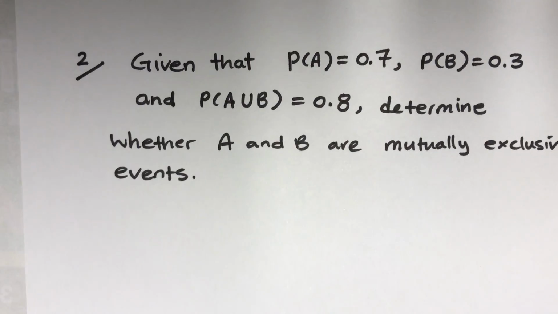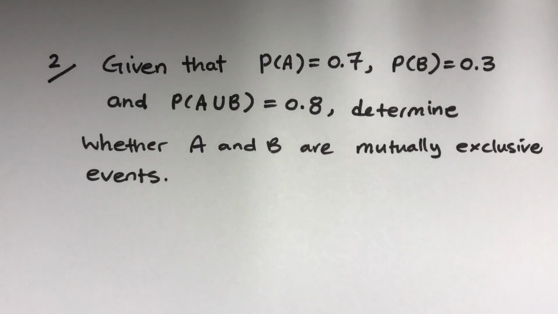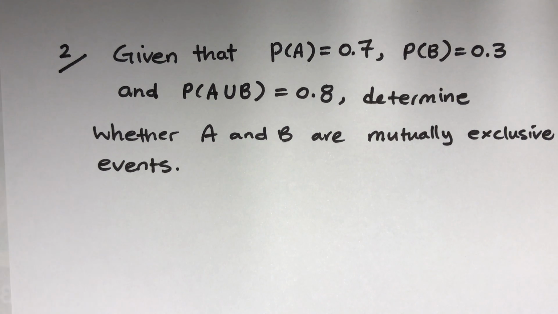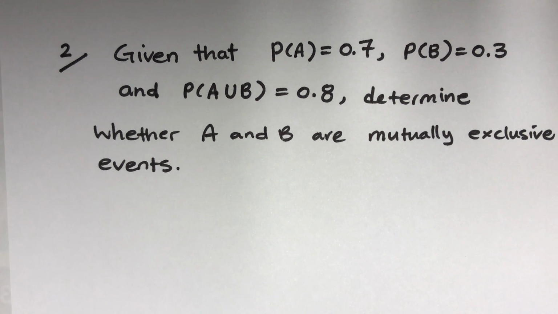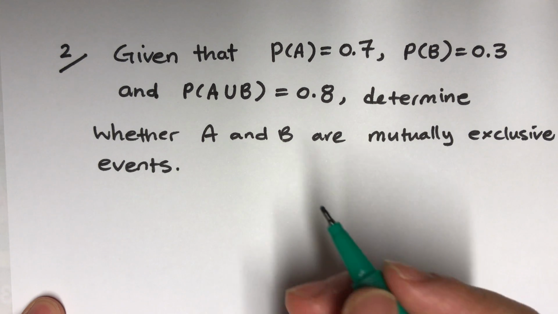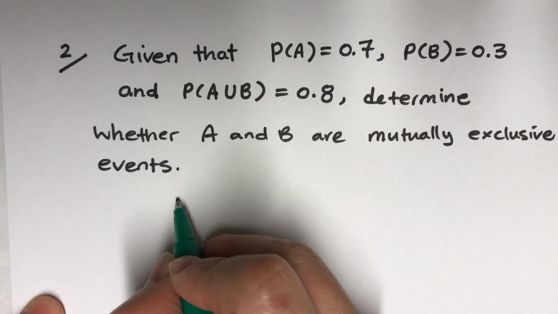And the second example: given that probability of A is 0.7, probability of B is 0.3, and the probability of A union B is 0.8, determine whether A and B are mutually exclusive events. If they were, what can we say about them? So let's have a look.